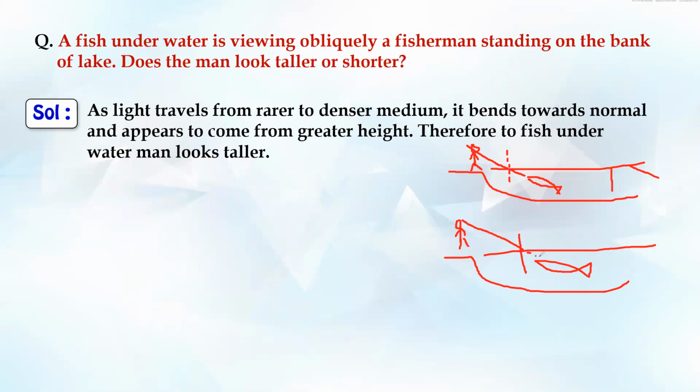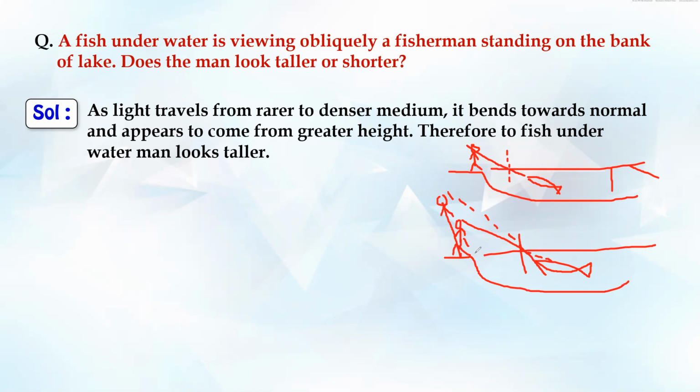The ray of light is not going to go straight. Rarer to denser, it is going to bend towards the normal, right? So if the fish is seeing it, what will the fish feel? The ray of light is not bending over here. The fish will feel the ray of light is coming straight from somewhere here, right? So the apparent height that the fish will see is more than the actual height.